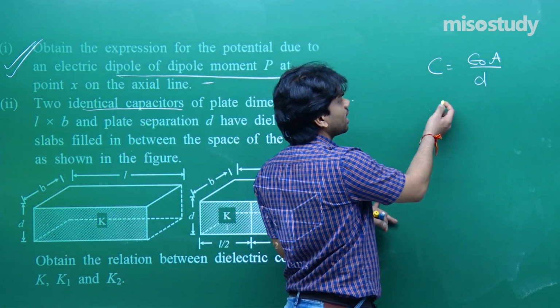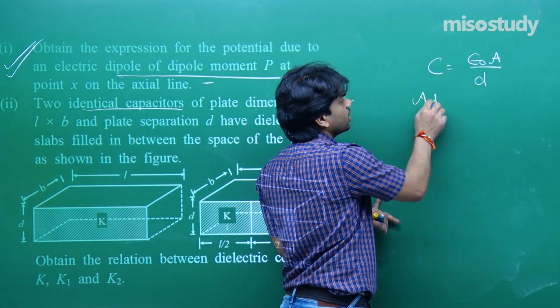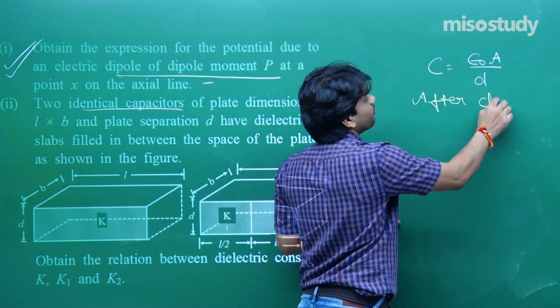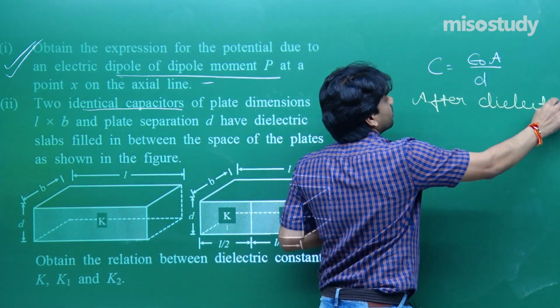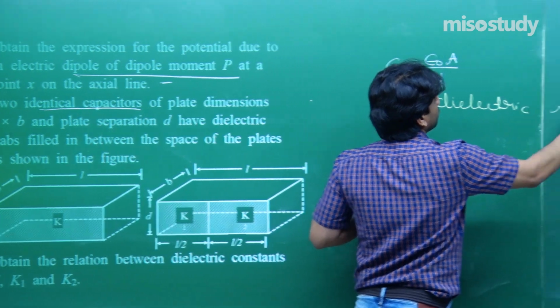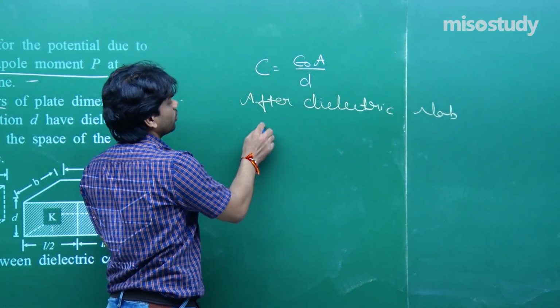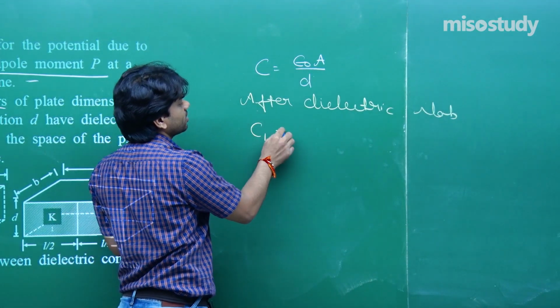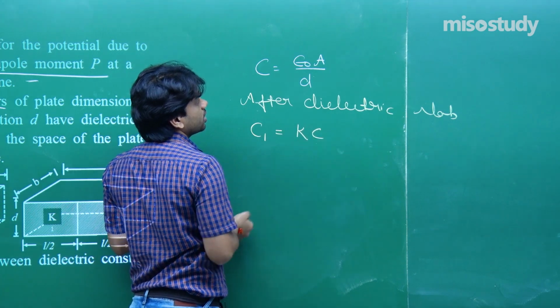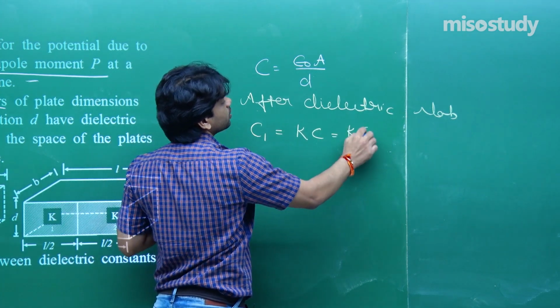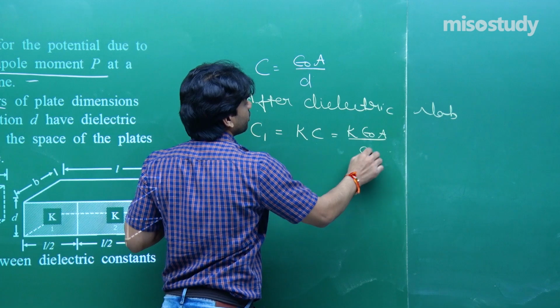After the dielectric slab is inserted, the capacitance will increase K times, that is what we know. So I am writing C1 as K times C, so K epsilon naught A by D it will become.